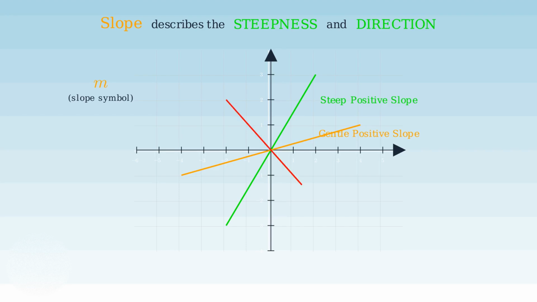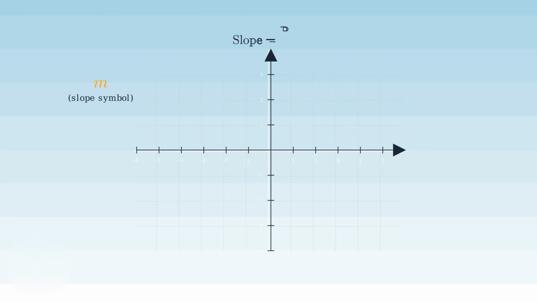And here's a line with a negative slope. This line goes downward as we move from left to right. Negative slopes always indicate a downward direction. The mathematical definition of slope is based on a simple concept: rise over run. This means we look at how much a line rises vertically compared to how much it runs horizontally.